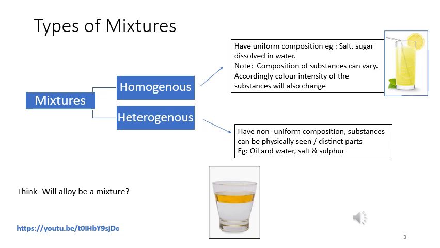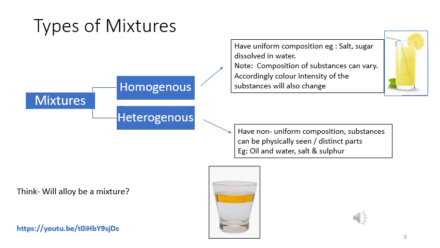Now please note the compositions of these substances can vary. For example, I'm making a lemonade. I like more of lemon in it, so I will add more of lemon. Another person sitting next to me maybe likes a sweetened version of lemonade, so he will add more amount of sugar. So the composition of substances can vary, but still it will be a homogeneous mixture. And as I vary the components, maybe the intensity of the color might also change.